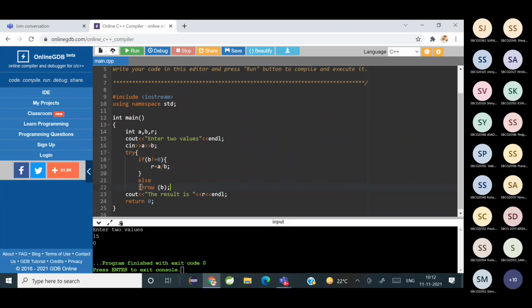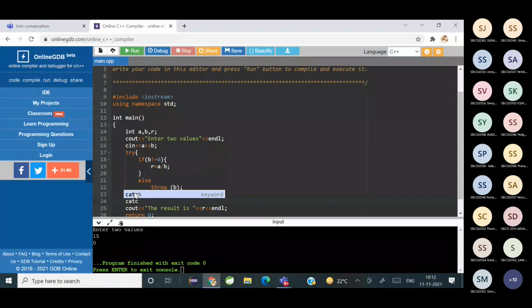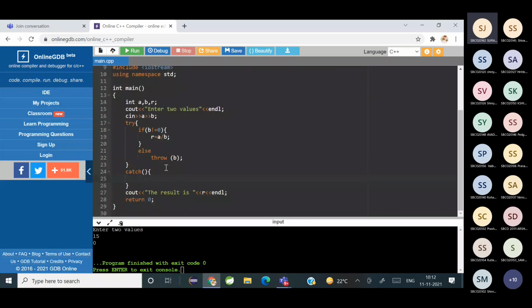Now tell me, who handles the exception? The catch block. Yeah. So a try block can have how many catch blocks? At least one. It should have at least one, and you have to write the data type or the exception name properly, otherwise it will not be handled.